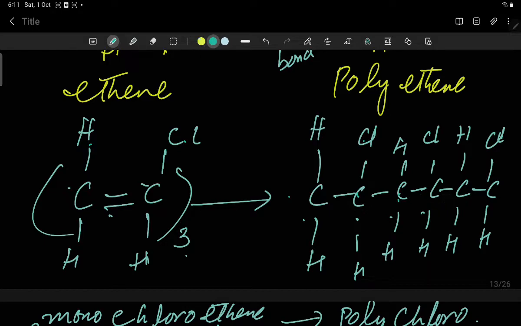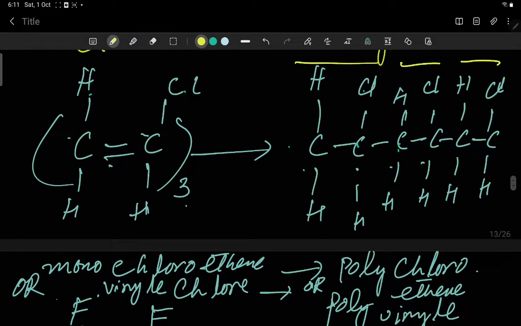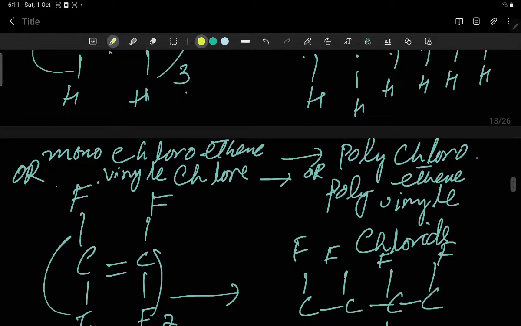This is the first unit, first molecule, this is the second unit, and this is the third unit. Because we have 3 molecules, we only draw the 3 molecules after breaking the double bonds. This is known as monochloroethene, and this is known as polychloroethene, or vinyl chloride and polyvinyl chloride.